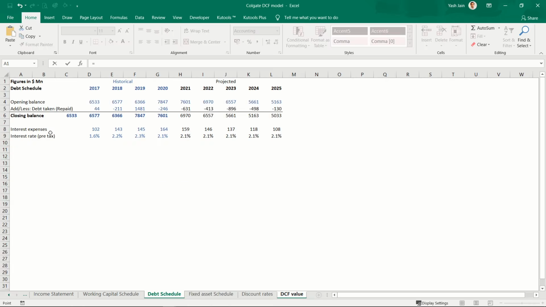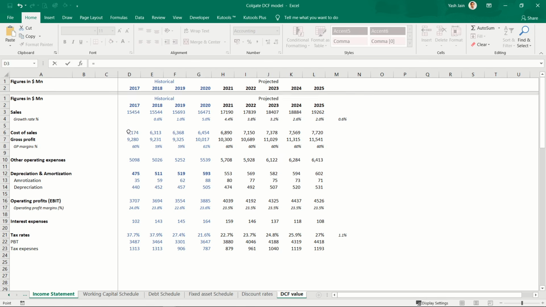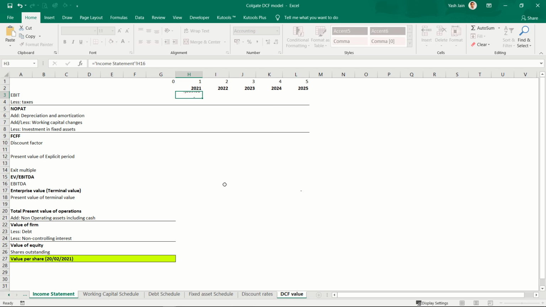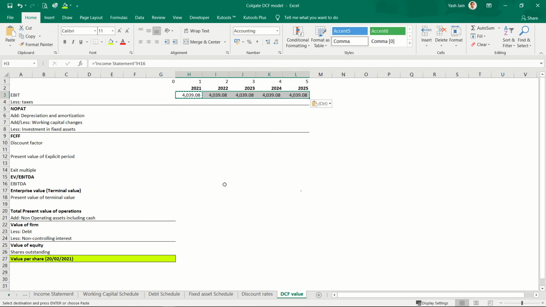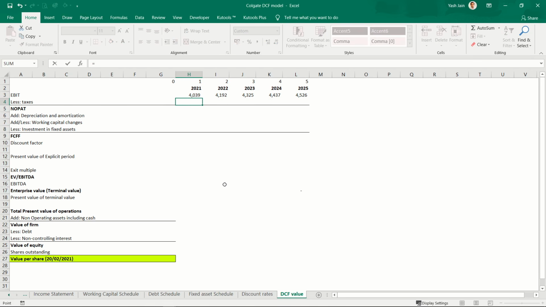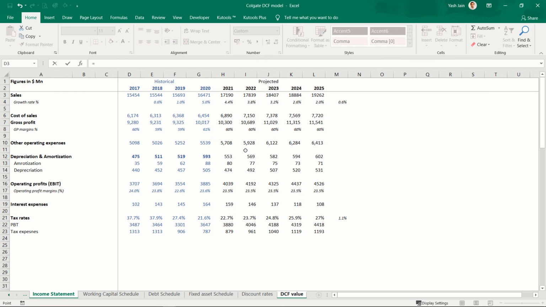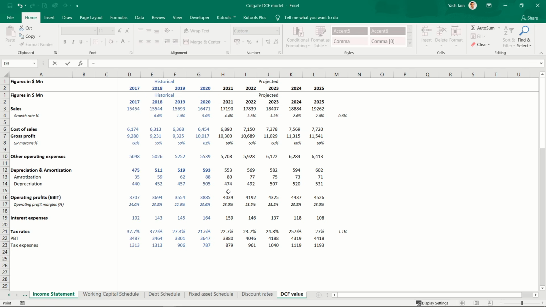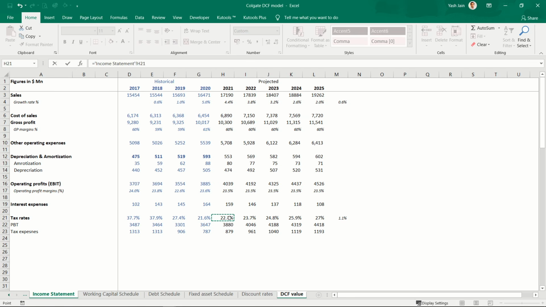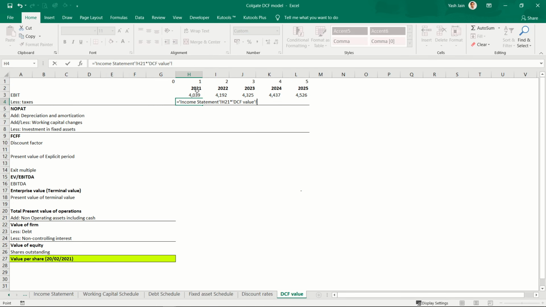So EBIT, I can link it from income statement. This one, this is my EBIT. Then taxes, I know my tax rates, I can calculate taxes. So tax rates are this much, this multiplied by EBIT, this is tax on EBIT, and I'll use it with a negative sign.